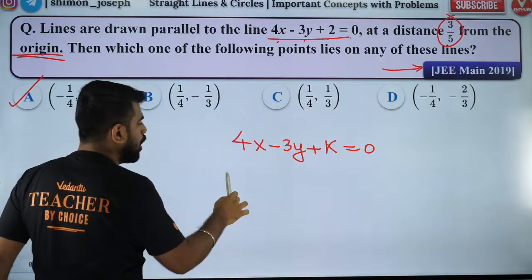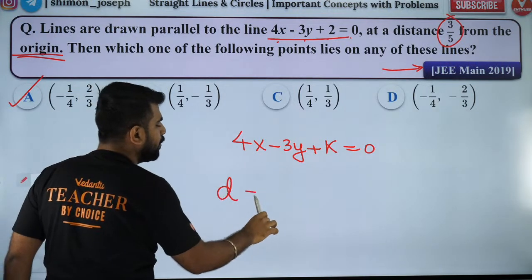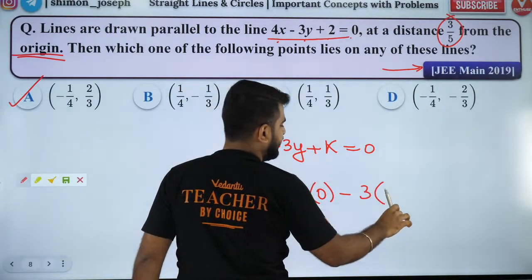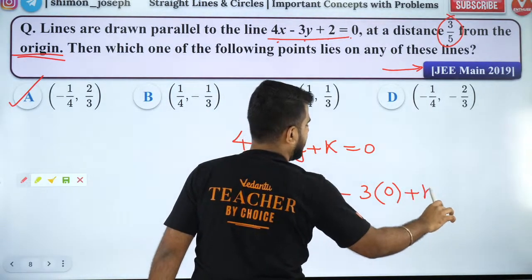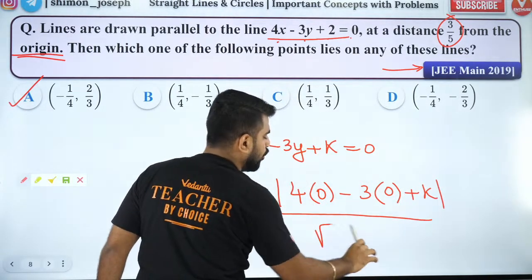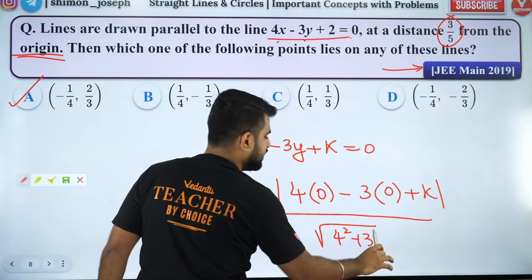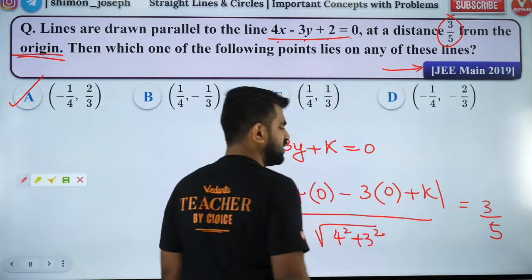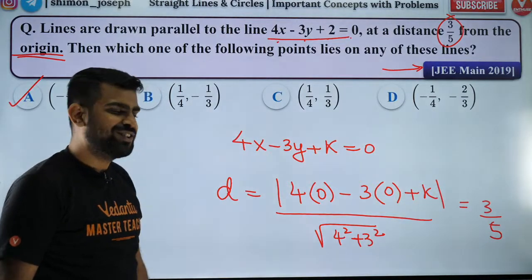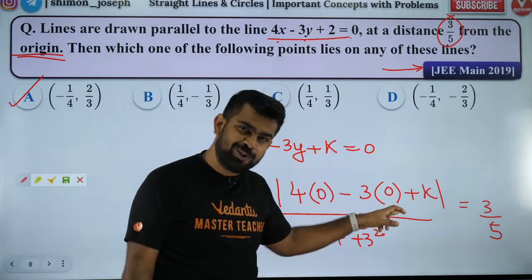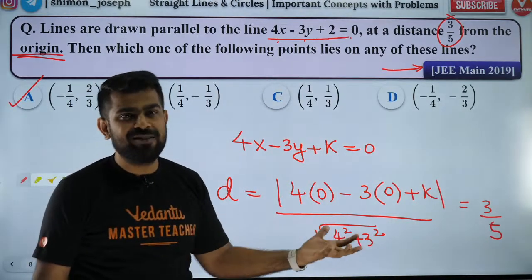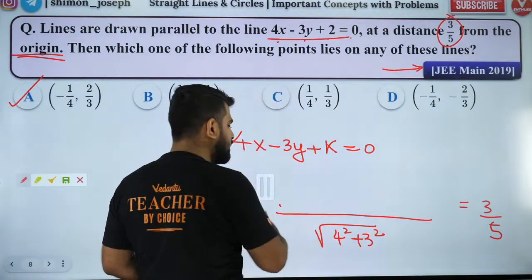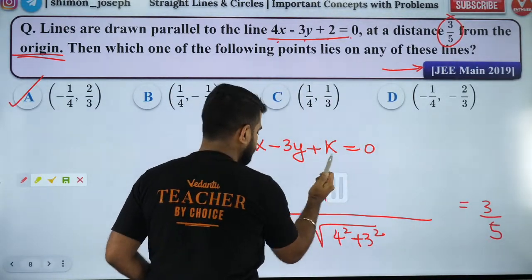Origin means 0, 0. So the distance of a point from a line will be the modulus of 4 into x1 minus 3 into y1 plus k, divided by root of 4 square plus 3 square. Now that is equal to how much? They said 3 by 5. Now 4 into 0 will be 0, and 3 into 0 will also be 0. So you will basically have modulus of k divided by 5.